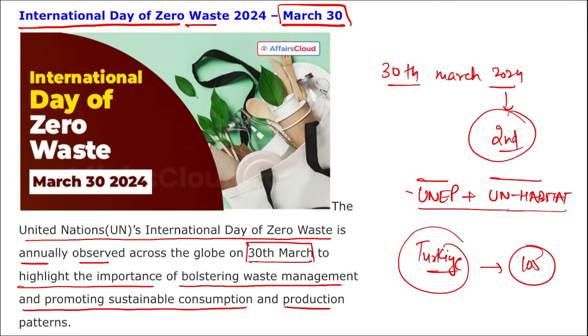If we talk about UNEP, where is the headquarter? It is in Nairobi, Kenya. Who is the executive director here? Inger Andersen. And when was this founded? 1972. And 193 member states are there in UNEP.